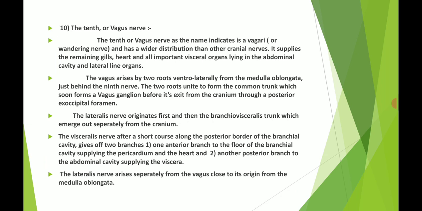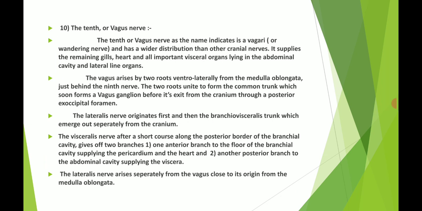The lateralis nerve originates first, and then the branchiovascularis trunk, which emerge out separately from the cranium. The visceralis nerve, after a short course along the posterior border of the branchial cavity, gives off two branches: one anterior branch along the floor of the branchial cavity supplying the pericardium and the heart, and another posterior branch to the abdominal cavity supplying the viscera.